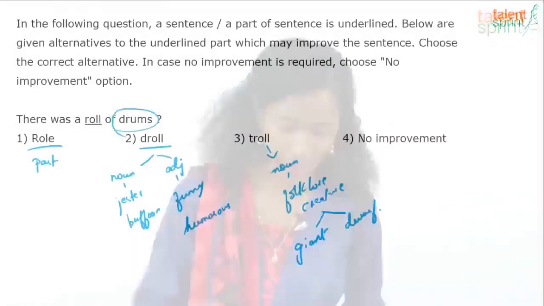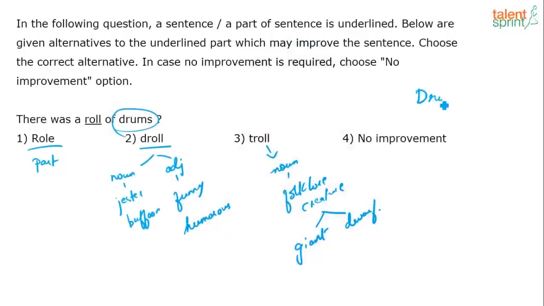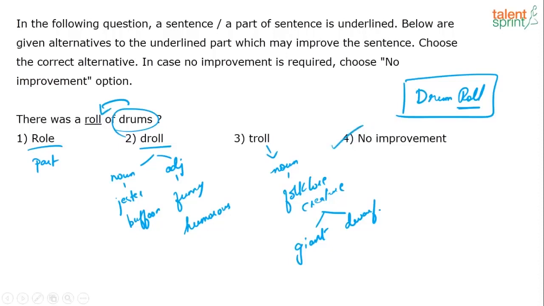So the given context, there was a roll of drums, is absolutely fine as it is, because, let me go back to the question, like I said, drum roll is a collocation in itself. So ROLL associated with drums is fine as it is. You don't have to make any changes because none of the given options logically fit the context. Now that we know the meaning, ideally the answer is no improvement. So I'm guessing most of you did not arrive at the answer because you were not familiar with the meaning of the given options, and you were probably also not familiar with the collocation, drum roll.